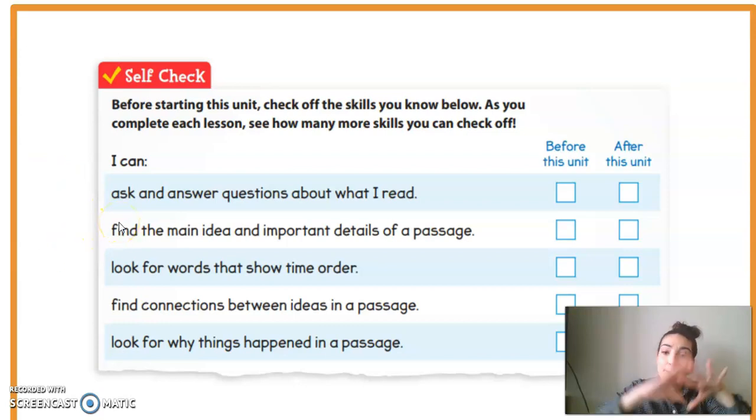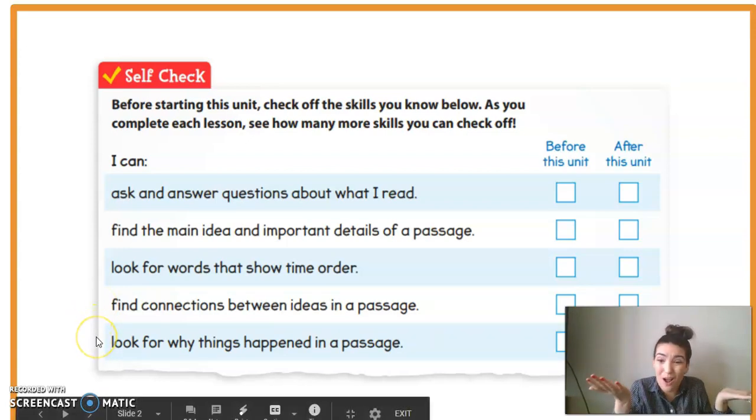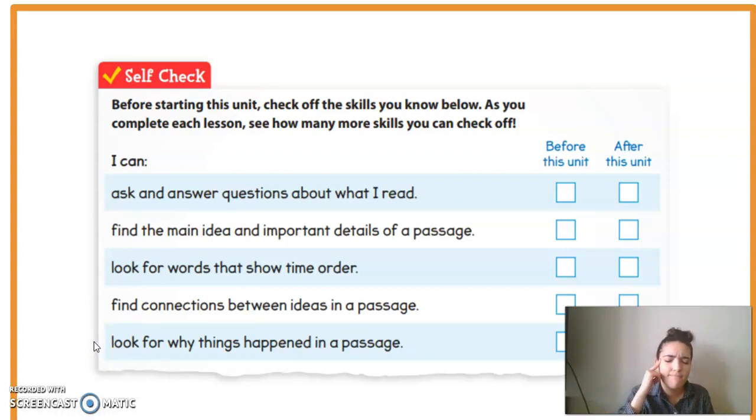I can find the main idea and important details of a passage. Think in your head. Can you do that? I can look for words that show time order. Words that show time order. I'm thinking maybe first, then, next. Can you look for those words? I can find connections between ideas in a passage, and I can look for why things happened in a passage. So look at the screen, take a minute and think, can I do all of these things? And that's what we're going to be looking at for our little quiz.